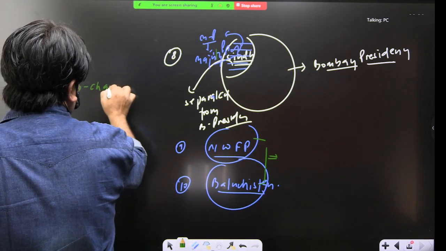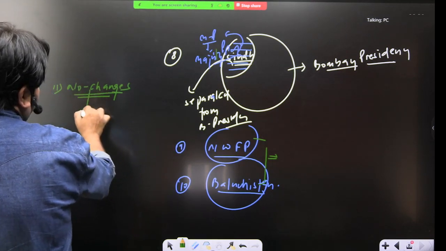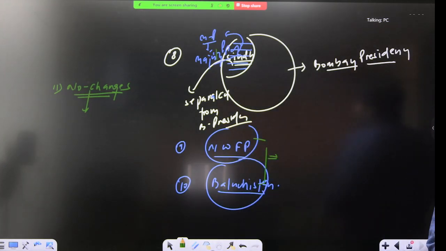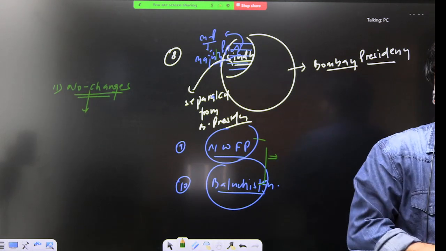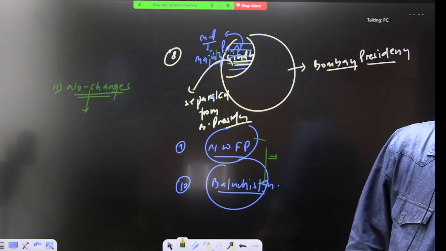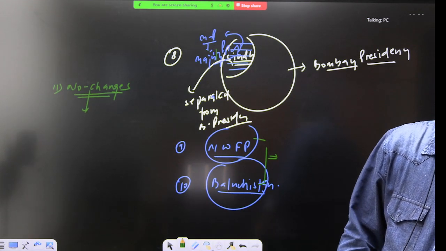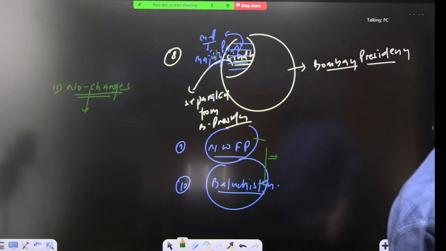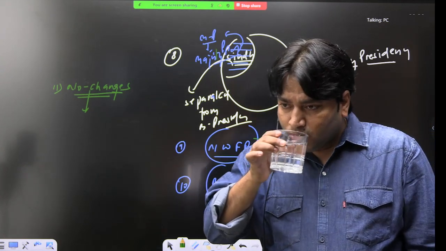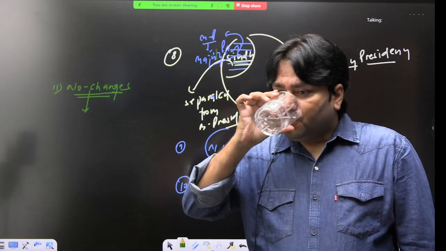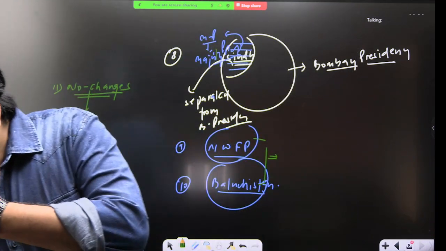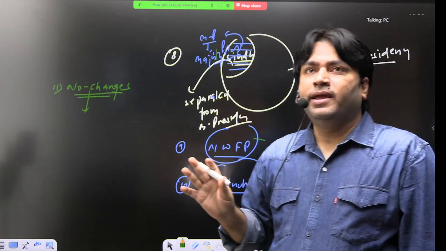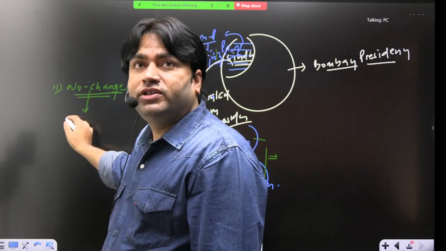This point is also important. Read this. No changes in the constitution could be made, that is, no constitutional amendment could be made without the concurrence of the states. No changes in the constitution can be made without the concurrence of the states. It means what? A powerful center or powerful provinces.